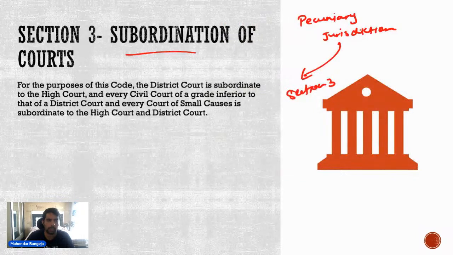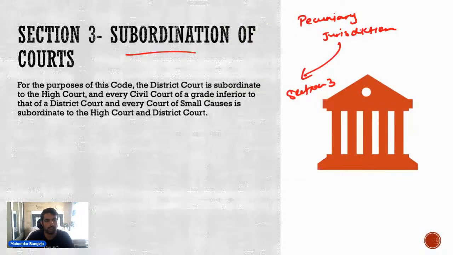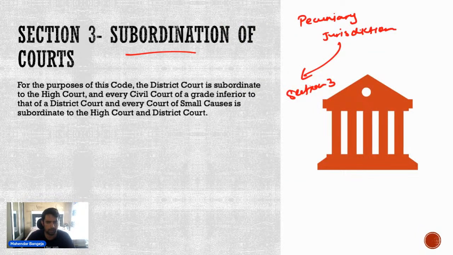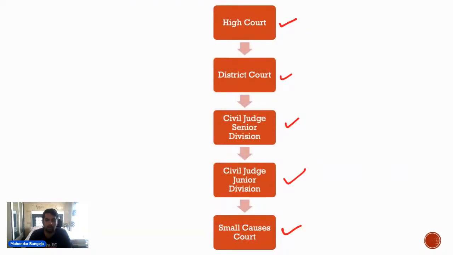और ये आपका सारा Section 3 में provided है कि for the purpose of this Code, District Court is subordinate to High Court and every civil court of a grade inferior to District Court, and every court of small causes is subordinate to High Court and District Court. So this is how the hierarchy is: High Court, District Court, then the courts inferior to District Court, that is Civil Judge Senior Division and Civil Judge Junior Division, and ultimately Small Causes Court. So ये Section 3 provides for subordination of court. इसको हम बोलते हैं subordination of court.